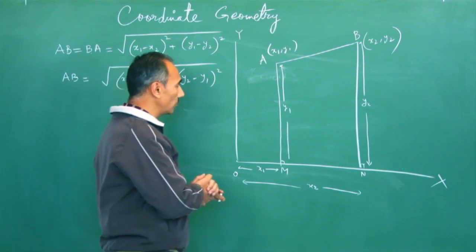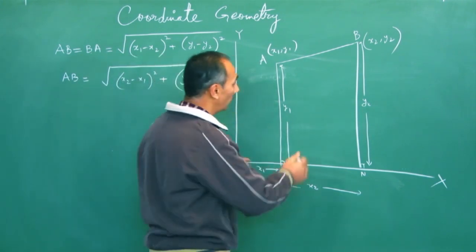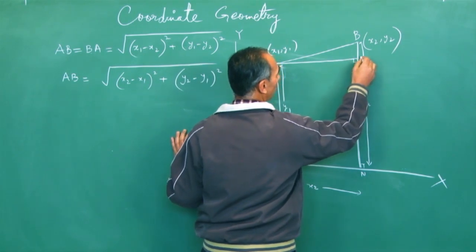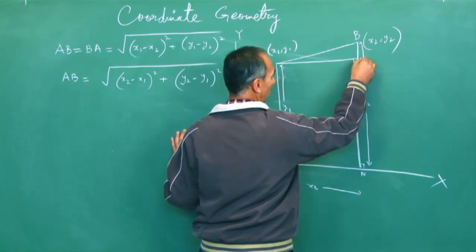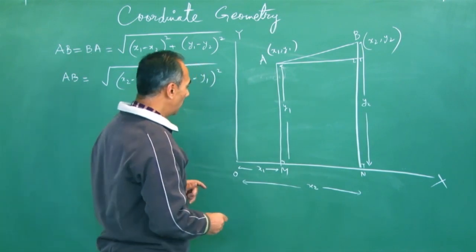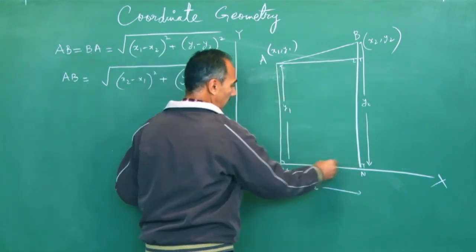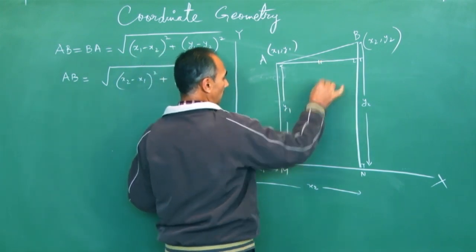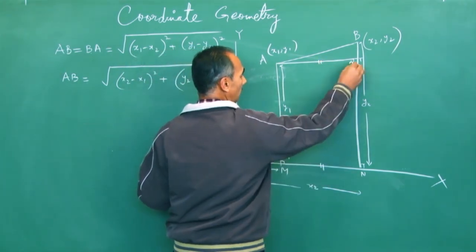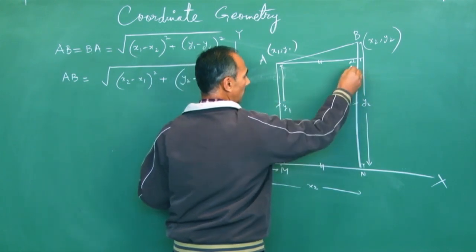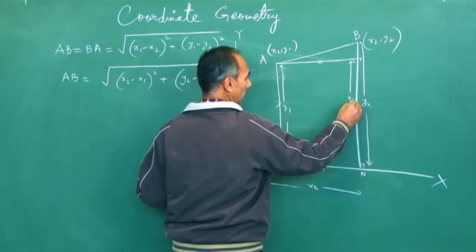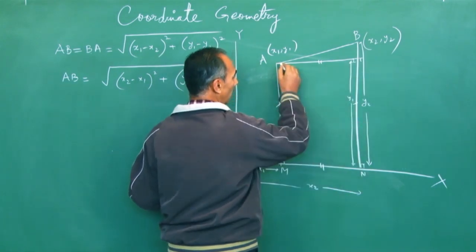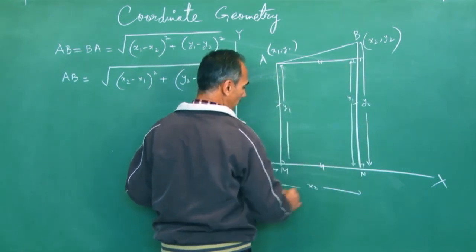So what I can do is go to A and drop a perpendicular from A on segment BN. Let this be AT, whatever you want. Now this figure is a rectangle. That means this distance is equal to this distance and this distance is equal to this distance. That means this is y1. Mind it, this full is y2. So this is y1. And what is this distance? This is the same as this distance, MN.